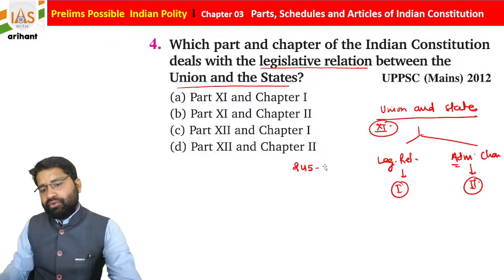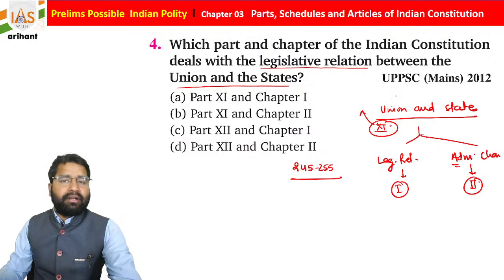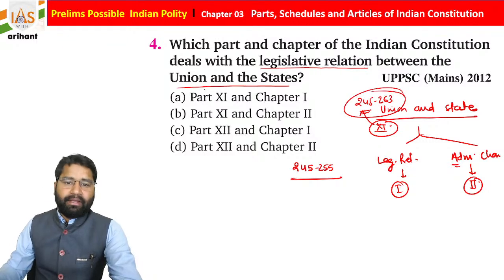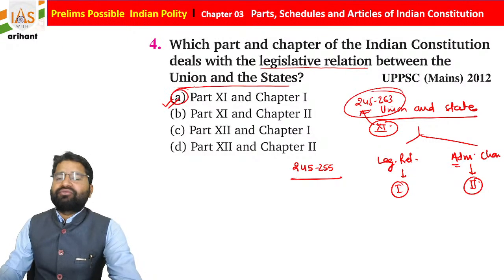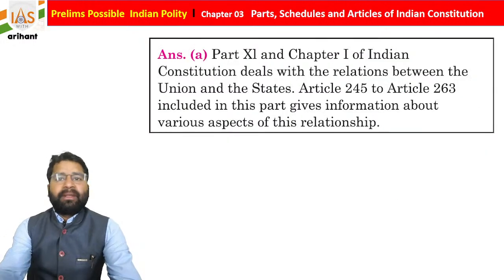to 255. And if you talk about Part number 11, it contains articles from 245 to 263. Very important. Just try to remember for the same. So automatically option A is going to be correct for the same, students. And we are going to see the explanation also.